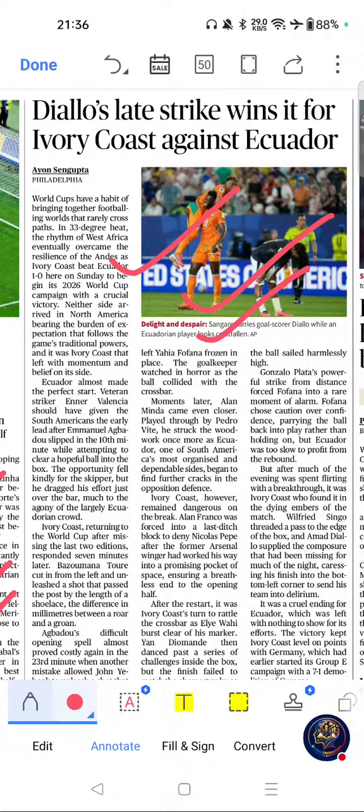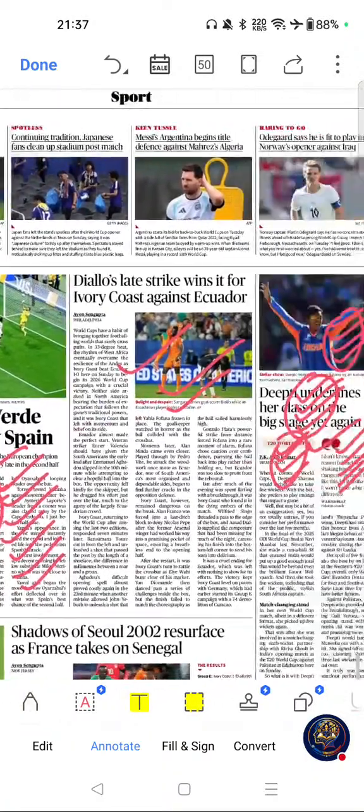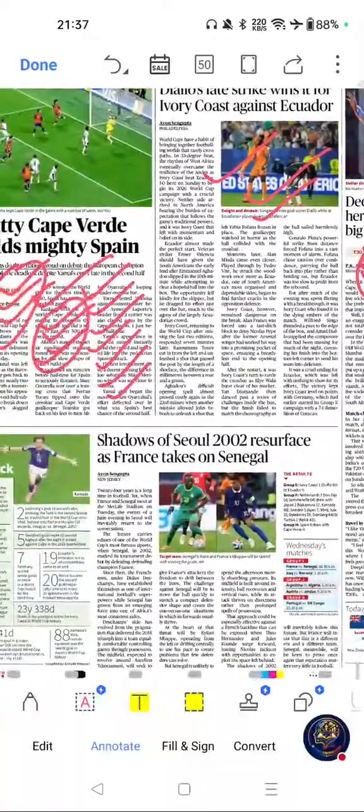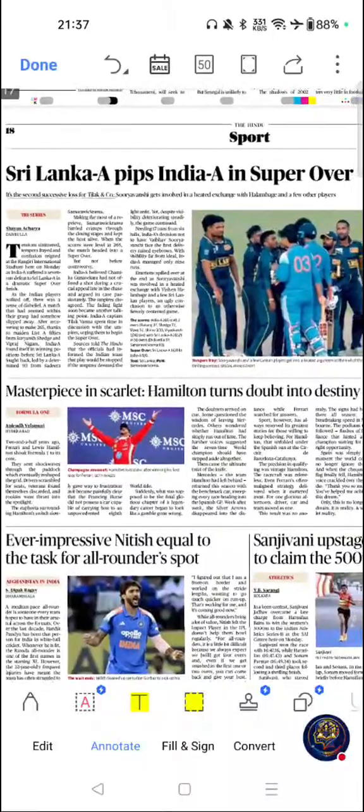Move on to next important article from this page. Yeah, these are the only important articles from this page. Move on to next page. This is page number 18.